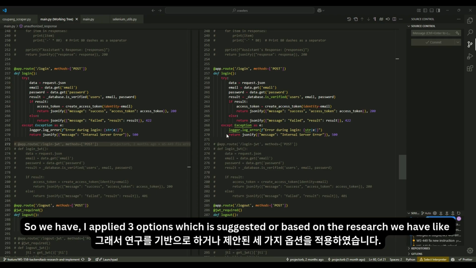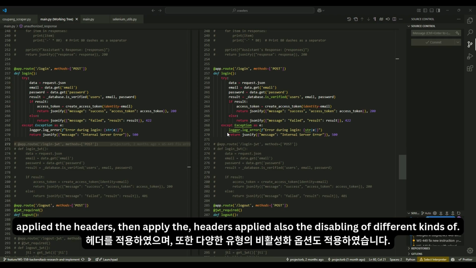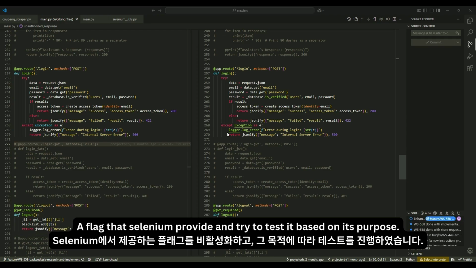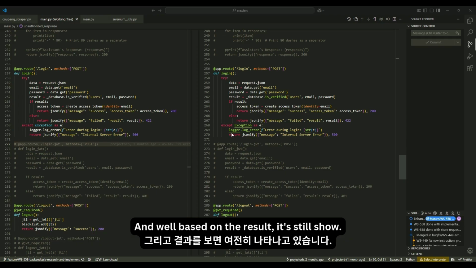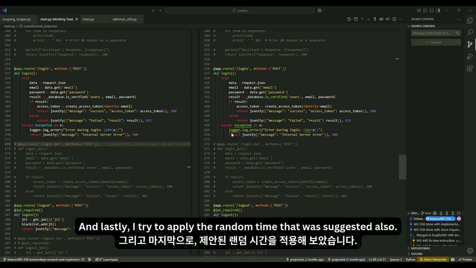So I applied three options, which were suggested or based on the research we have. First, I applied the headers. I also applied the disabling of different kinds of flags that Selenium provides, and tried to test it based on its purpose. And well, based on the result, it still shows.